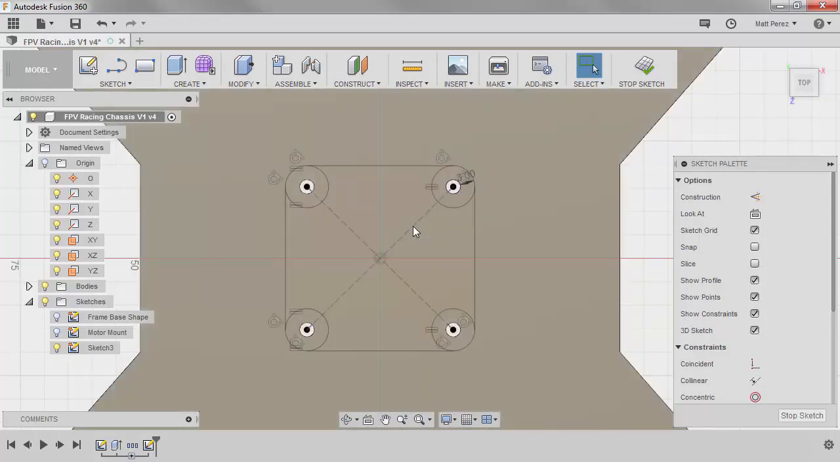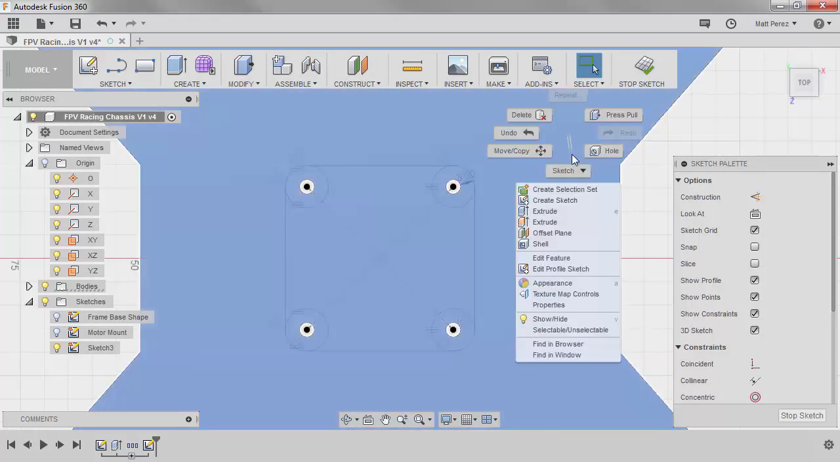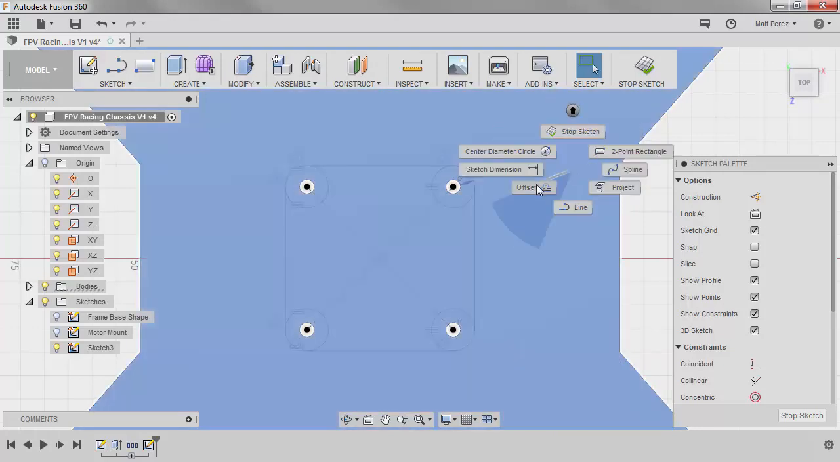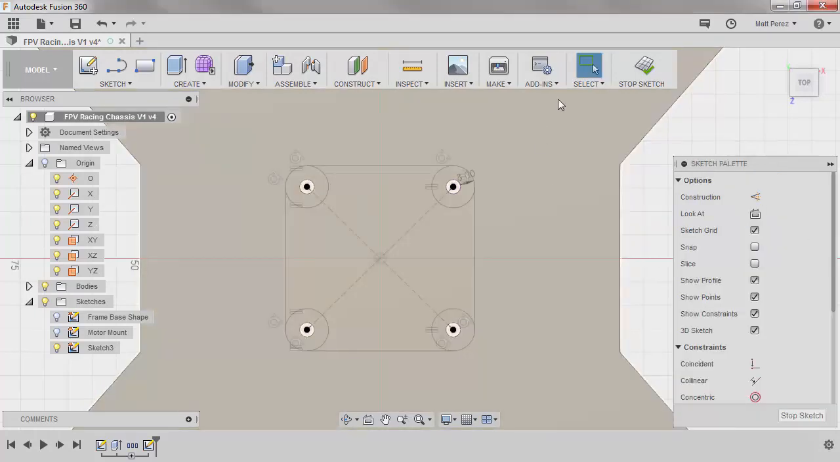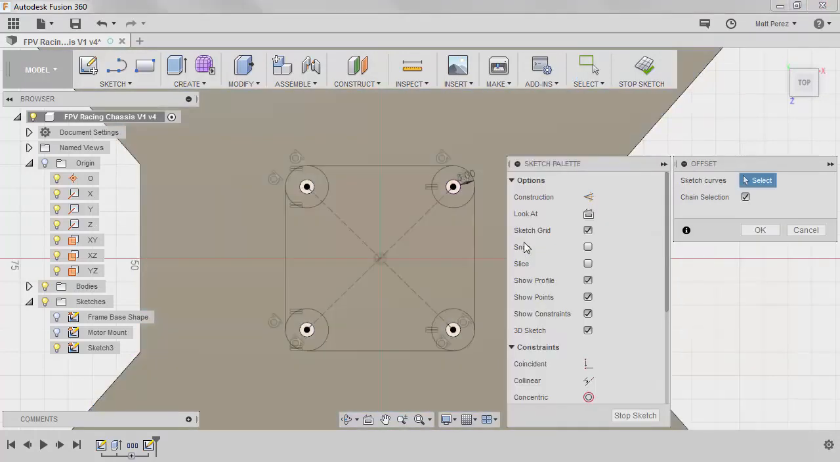Next, I want to take these lines and offset them. I'm going to use my marking menu, go to sketch, and to offset. Now again, there's a fast version of the marking menu where we can simply move the cursor and hold down the right mouse button at the same time. And that way we get sketch offset.